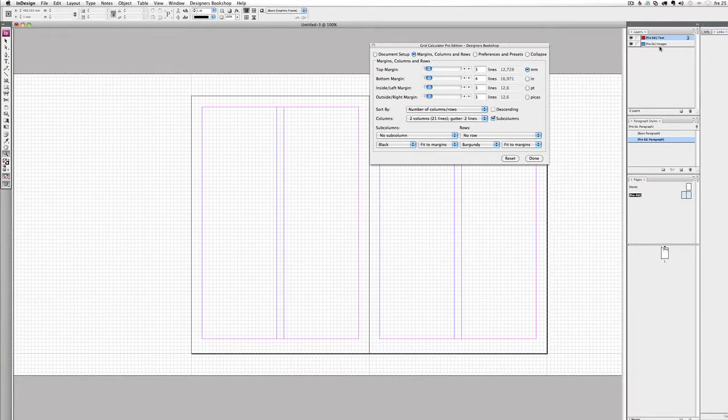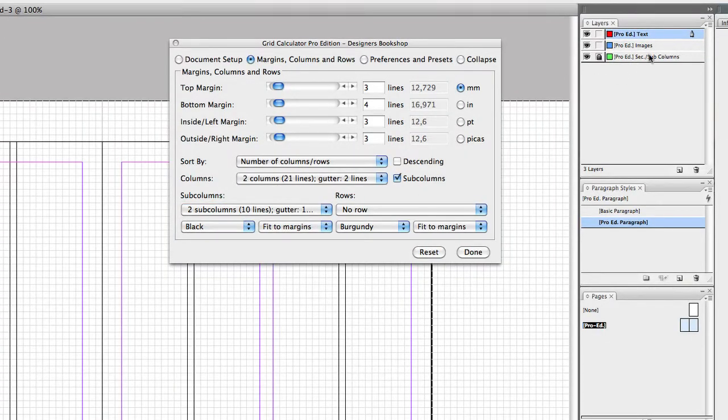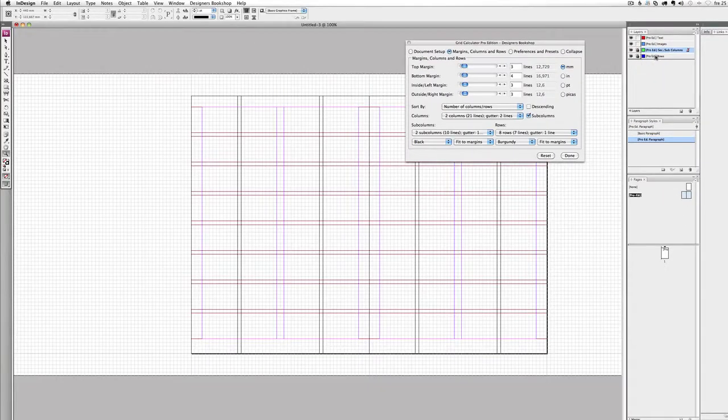And also, as you can see here, only the layers that you need are created at the time you need them. So for example, when I enter a subcolumn here, it's going to create a layer for it for me here, as you can see here. And it's the same thing with the rows. You can see it created a rows layer here.